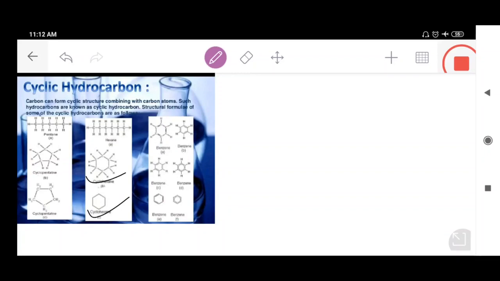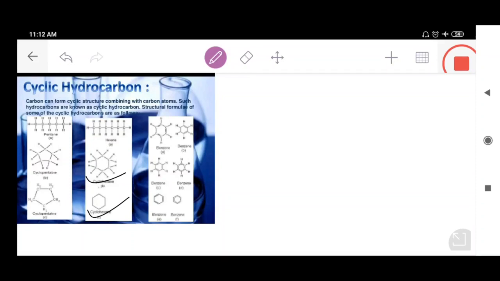Because there you people will see carbon-carbon single bonds, and cyclo means there is a ring, so that's why cyclohexane has been categorized in cyclic hydrocarbons. I told you people firstly that these cyclic hydrocarbons are also of two types, one saturated and another unsaturated. Cyclohexane is saturated, because you people are seeing carbon-carbon single bonds and carbon-hydrogen single bonds in it.